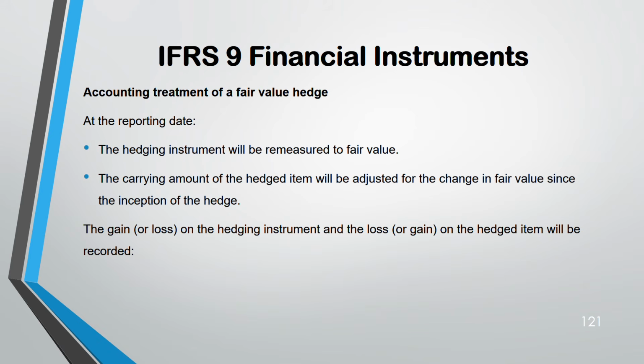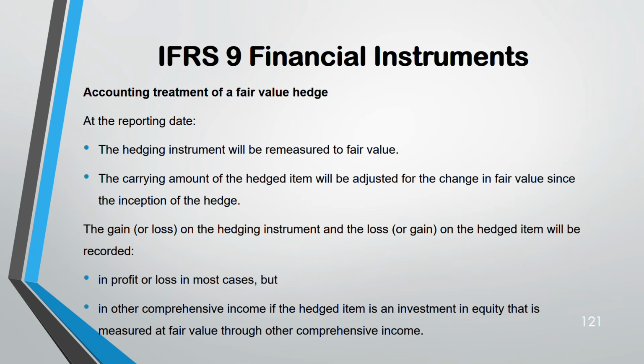The gain or loss on hedging and the loss or gain on the hedge will be recorded like this. This is a very important place. This is where the difference comes for cash flow and fair value hedge. The difference is where you record them. The gain and loss, if it's a fair value hedge, goes through profit and loss in most cases.